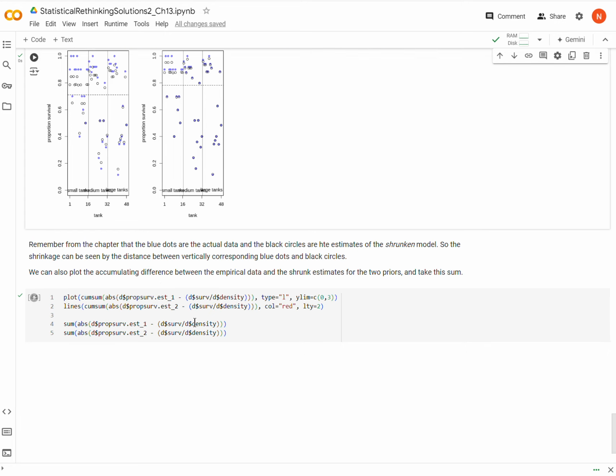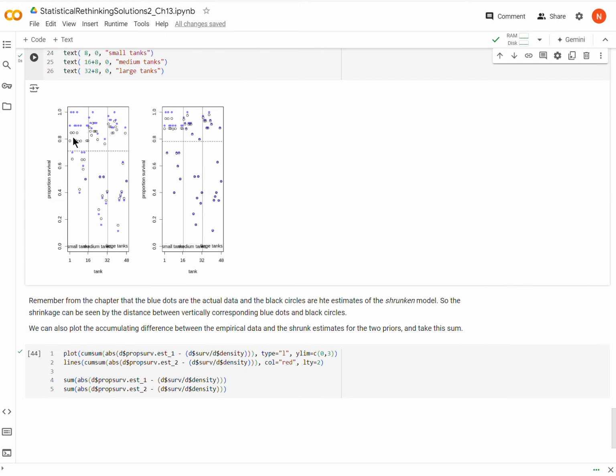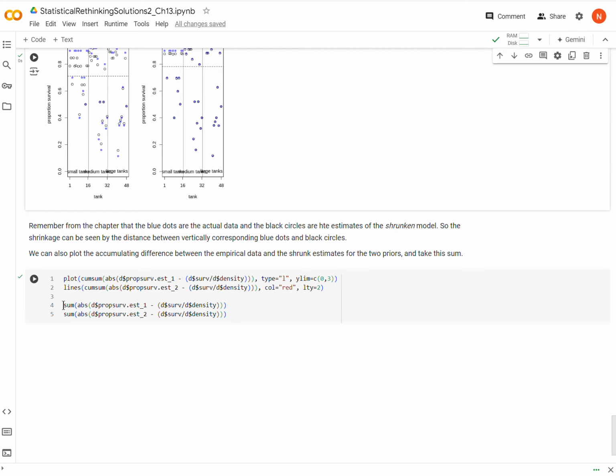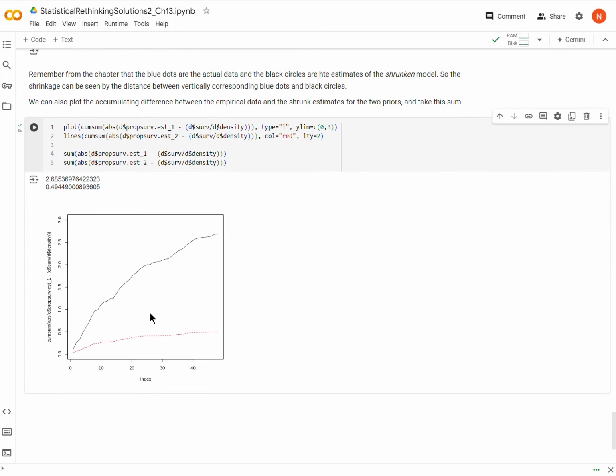But just to really beat a dead horse, I'm also going to plot the cumulative sum of the difference between the blue dots and the black circles, and then give a total sum of the total difference between the two models. The black line is the shrinkage in model 1, and the red dotted line is the shrinkage in model 2.